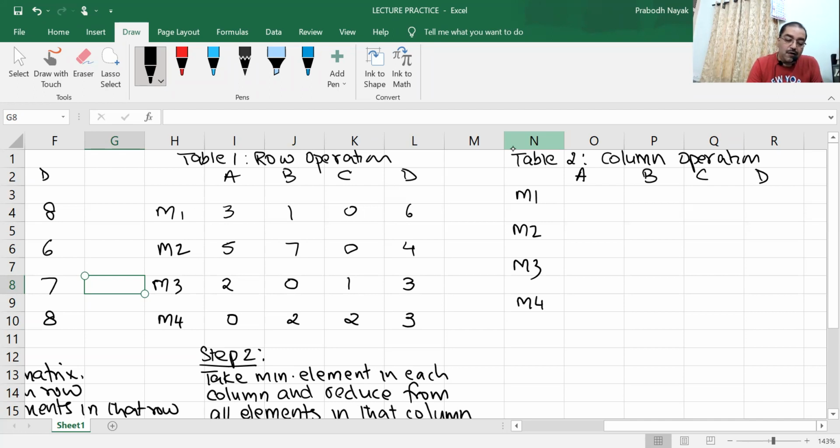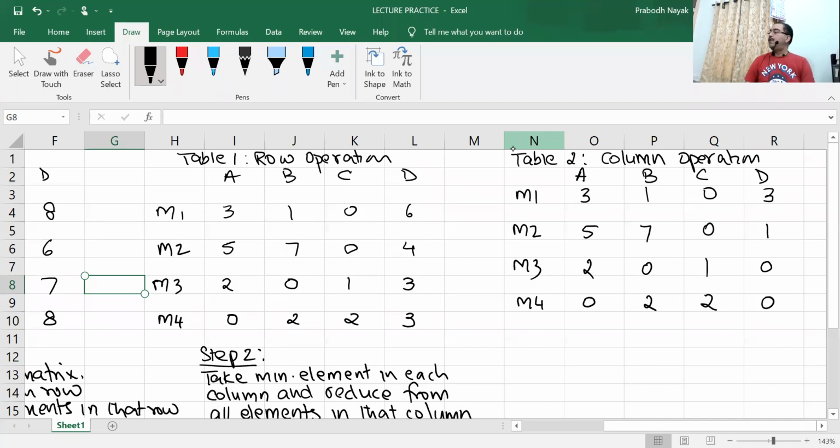So in the first column, column A, 0 is minimum. So figures will come as here 3520. Second one also 0 is column minimum. So 1702. 0 is the minimum number. All the figures will come down as here. Then 0012. 3 is minimum. 6 minus 3. 4 minus 3. 3 minus 3. 3 minus 3.